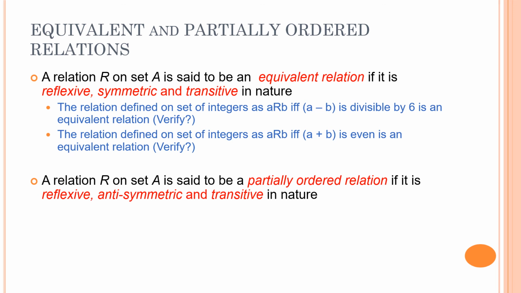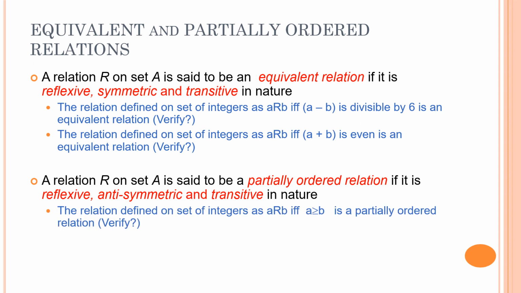Then another very special type of relation, over which we will devote a number of lectures later on, is the partially ordered relation. A partially ordered relation is one which is reflexive, antisymmetric and transitive. Please check. The relation has to be reflexive, antisymmetric and transitive in nature.